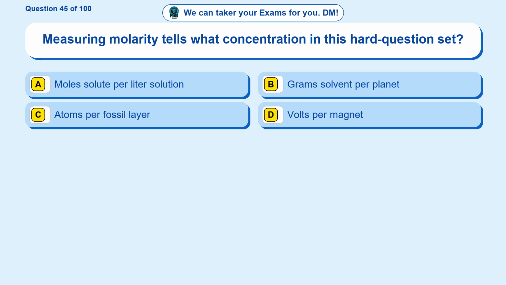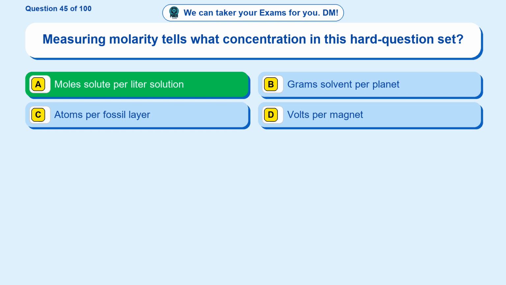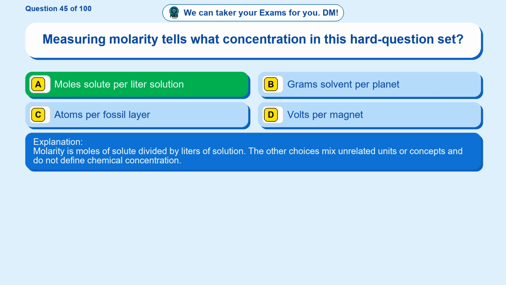Question 45. Measuring molarity tells what concentration in this hard question set? Option A, moles solute per liter solution. Option B, grams solvent per planet. Option C, atoms per fossil layer. Option D, volts per magnet. The correct answer is option A, moles solute per liter solution. Molarity is moles of solute divided by liters of solution. The other choices mix unrelated units or concepts and do not define chemical concentration.